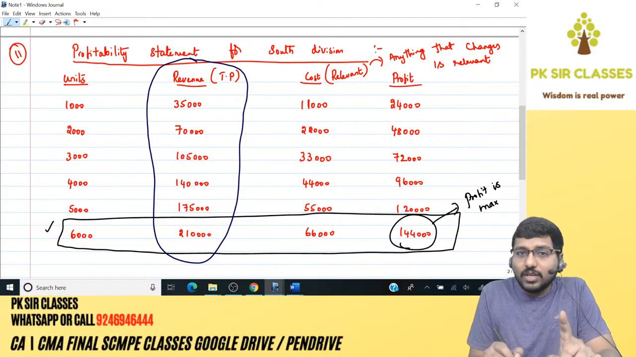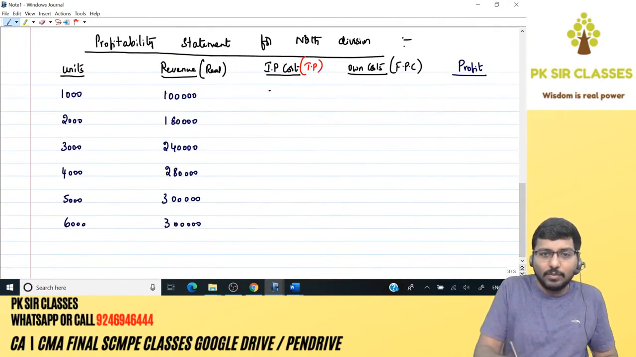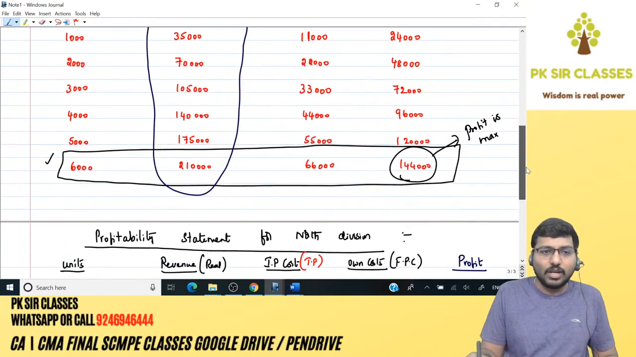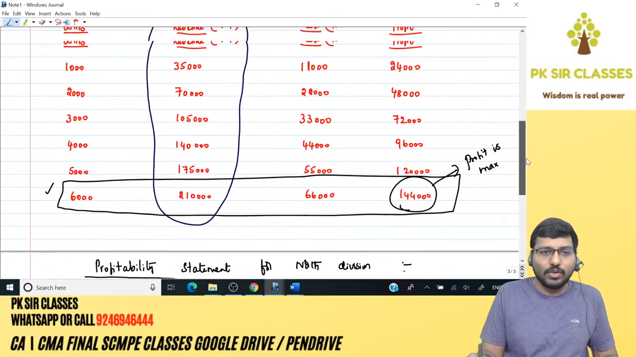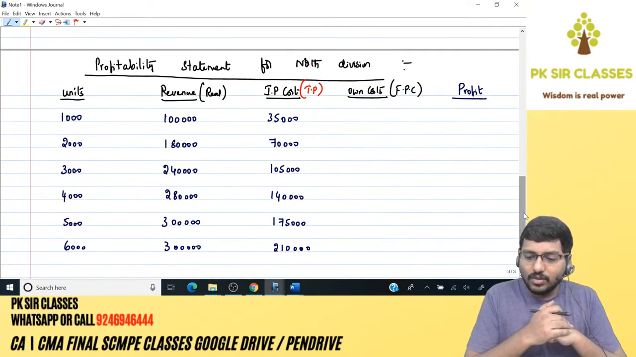This is the revenue for the South division, that is the supply division, which means this is the cost for the North division. So what should your answer be? Copy paste. 35,000, 70,000, 1,05,000, 1,40,000, 1,75,000, 2,10,000. If I'm not wrong, I hope I'm correct with the numbers. 2,10,000, 175, 140, 105, 70 and 35. Done. Fantastic.